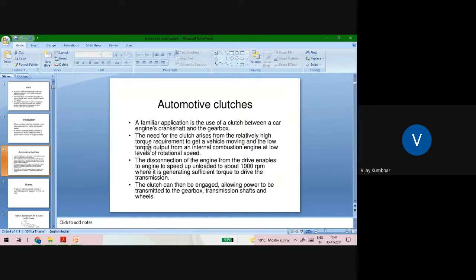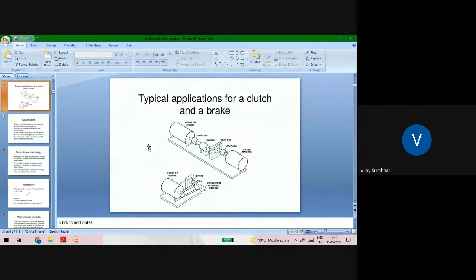So there is a need of transfer from one shaft which rotates at higher RPM to one shaft which is stationary. So there must be gradual engagement of one shaft to another shaft. This function can be carried out with the help of this automotive clutch. There are certain requirements of clutches.